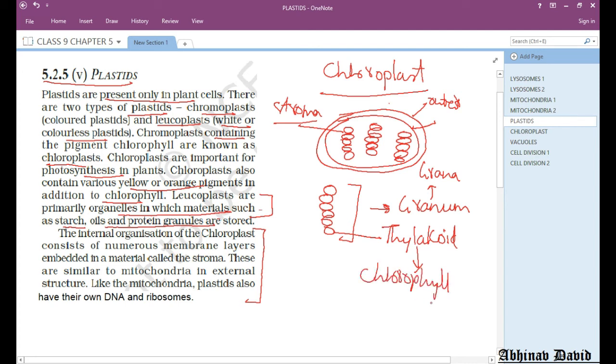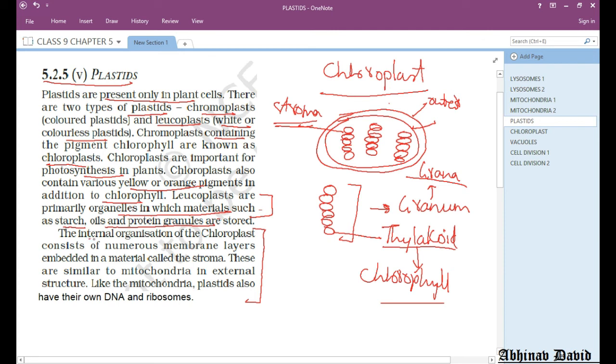Let me revise: chloroplast is a double membrane bound structure like that of mitochondria. It contains a jelly like substance called as stroma, which contains numerous membranes. These membranes are called as grana. Each granum is made up of thylakoid, and thylakoid has chlorophyll which is doing photosynthesis.